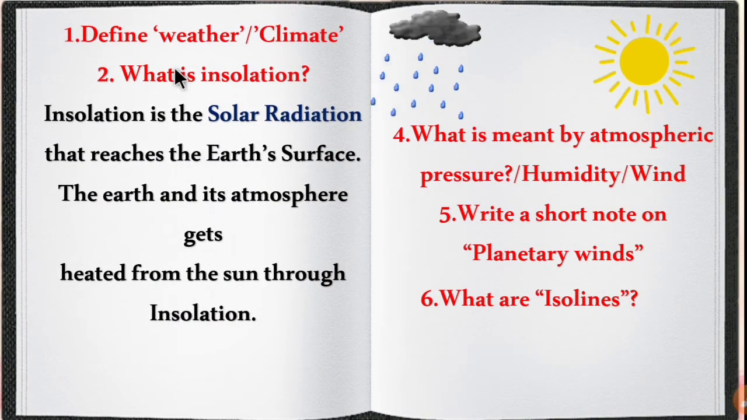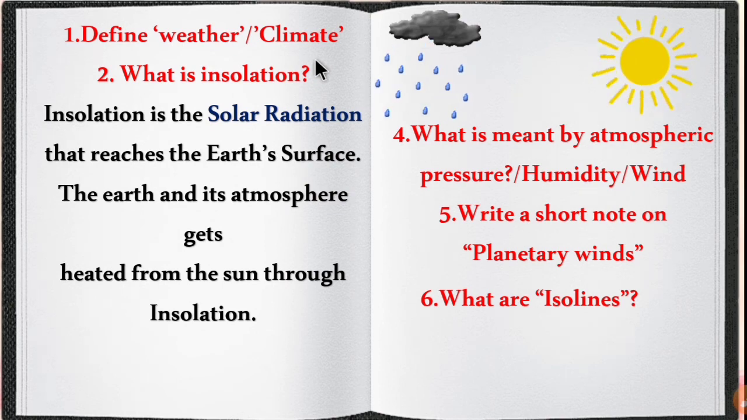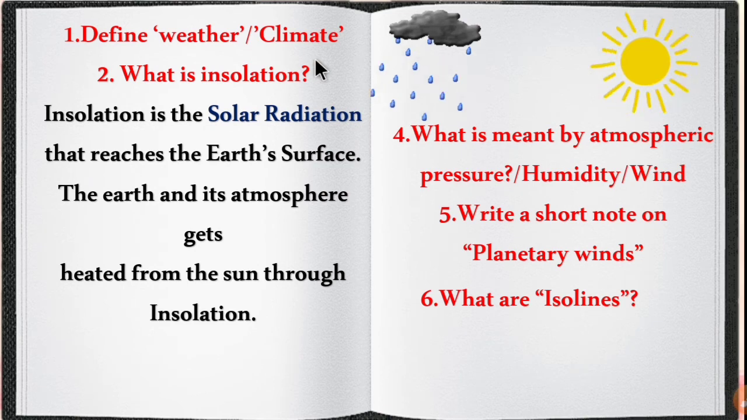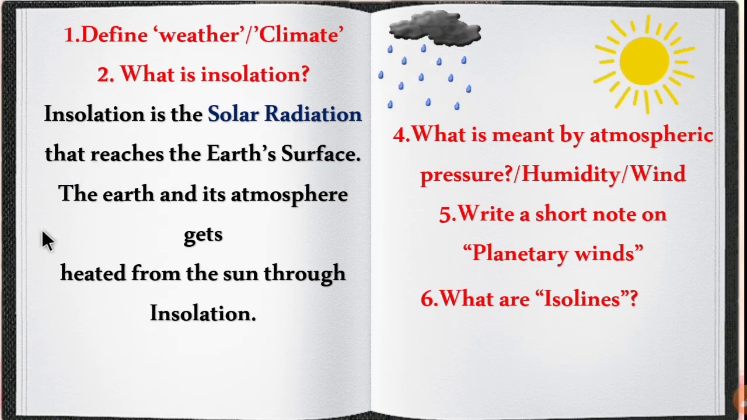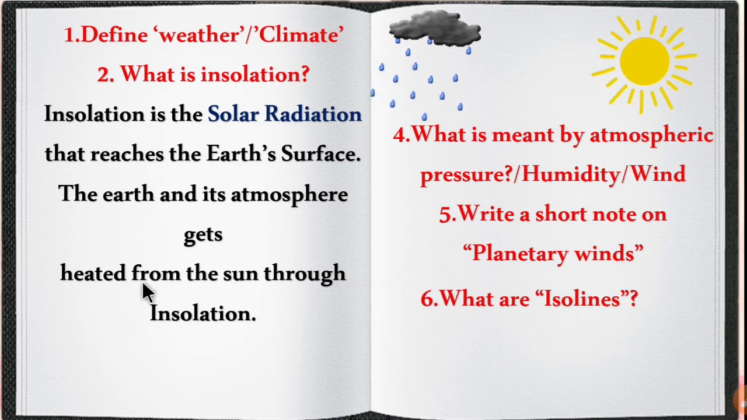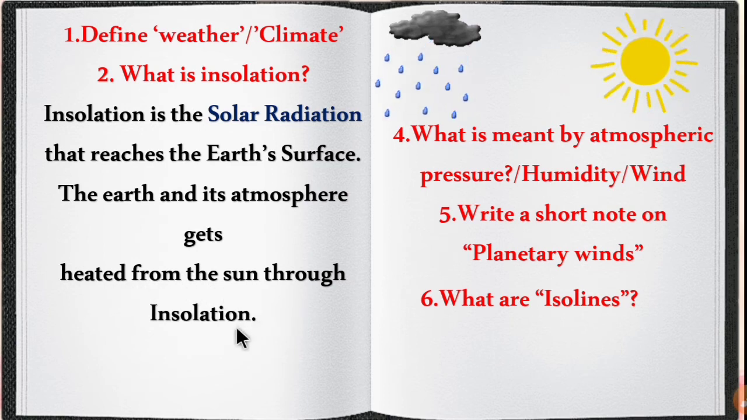So define weather and climate. So already we have seen weather is day-to-day condition, whereas climate is average condition. Next, what is insolation? Insolation is the solar radiation that reaches the Earth's surface. The Earth and its atmosphere get heated from the sun through insolation. So insolation means solar radiation.